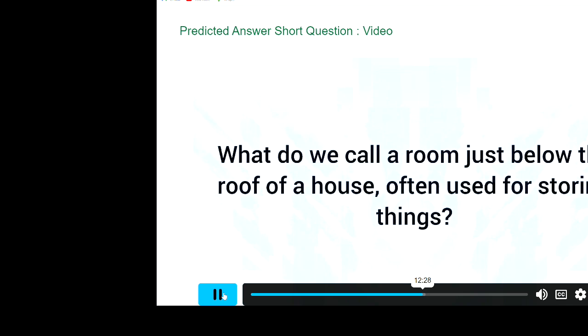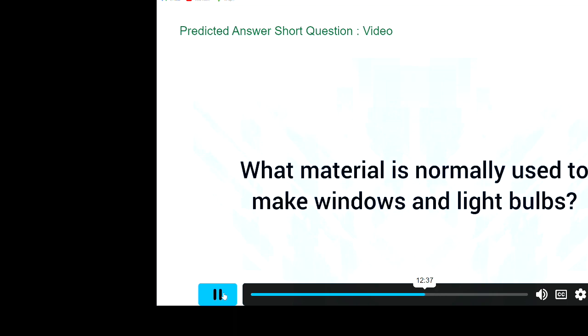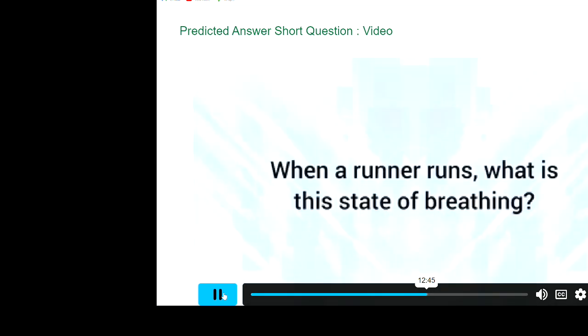What do we call a room just below the roof of a house, often used for storing things? Attic, loft. What material is normally used to make windows and light bulbs? Glass. When a runner runs, what is the state of breathing? Gasp.